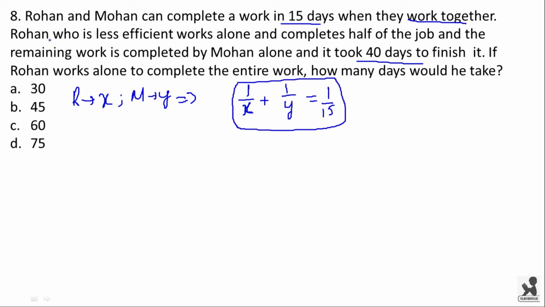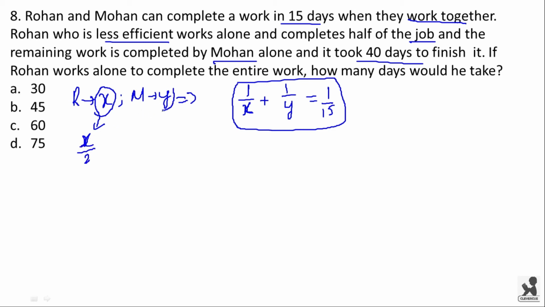Now it is given that Rohan, who is less efficient, works alone and completes half of the job, and the remaining work is completed by Mohan. That means half of the job is done by Rohan first and next Mohan does the remaining half of the work. Now if Rohan takes X days to complete the whole work, to complete half of the work he will be taking X by 2 days. That is simple to understand.